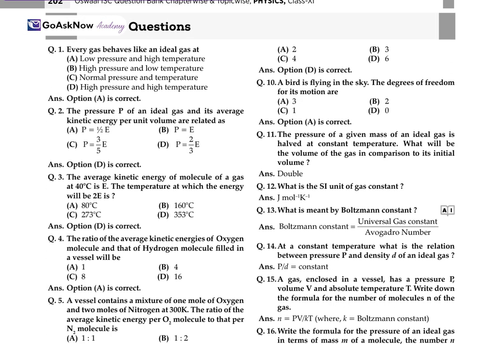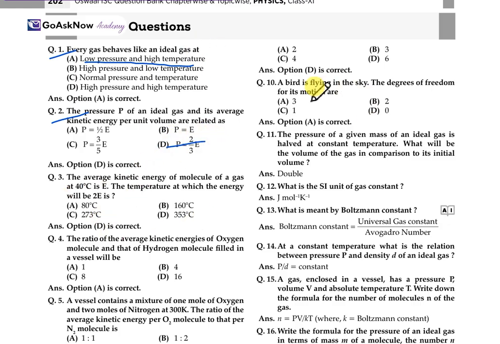Now let's move forward with the 1 mark questions. Every gas behaves like an ideal gas at low pressure and high temperature. When the pressure is low and the temperature is high, every gas will behave like a perfect, we can say, ideal gas. Pressure P of the ideal gas and its average kinetic energy per unit volume is related as P is equal to 2 by 3 E. We have already stated this in the statement.